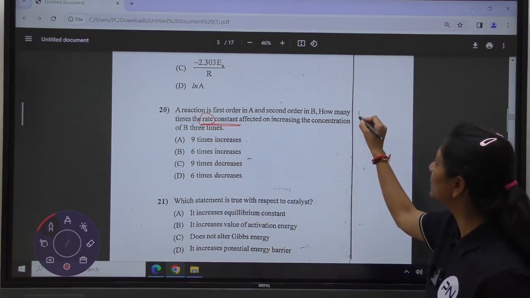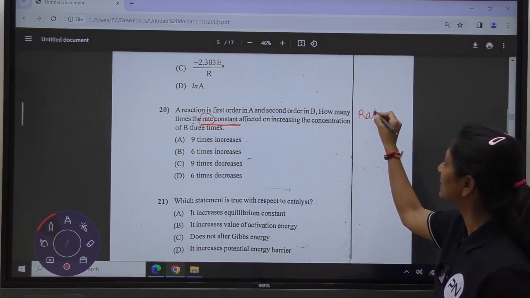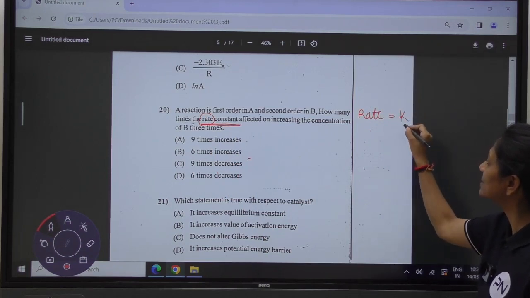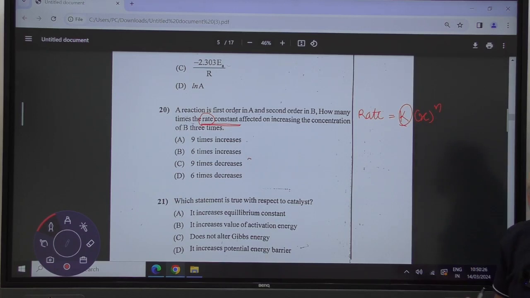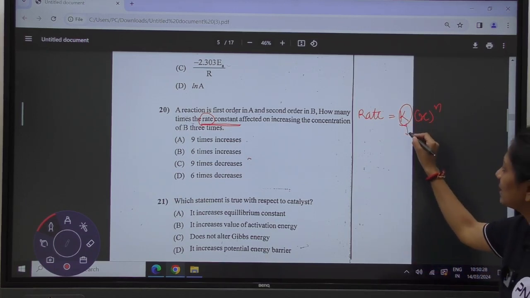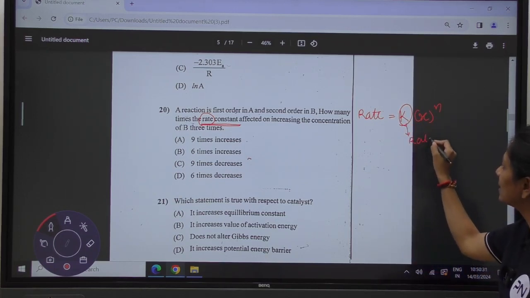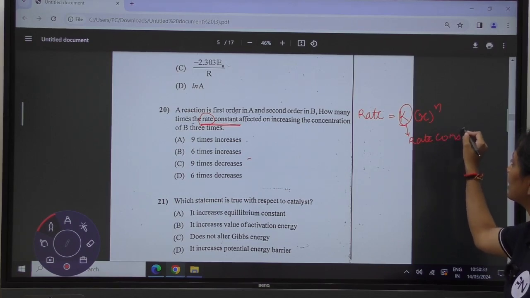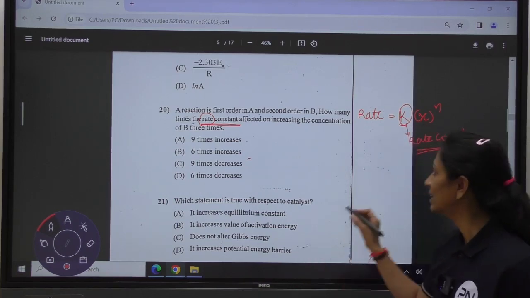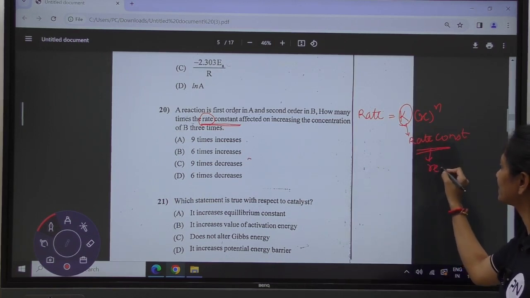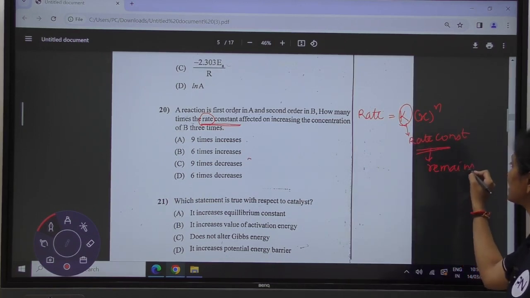There is a difference between rate and rate constant. This is the rate constant which we are talking about, whatever the reactant is, to the power n. The rate constant does not change with the change in the concentration. It remains constant.